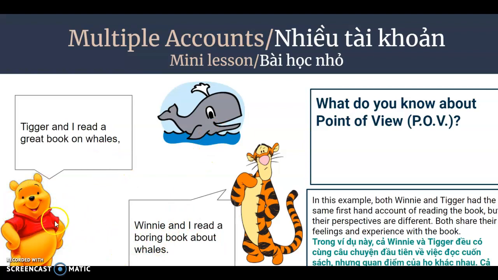We can tell by Winnie's face, he's happy, and even in what he said, he says it was a great book. But look at Tigger's face. Tigger is really confused. He's like, this was boring. It didn't hold my interest. So here are 2 accounts, multiple, on the same topic, just different perspectives.